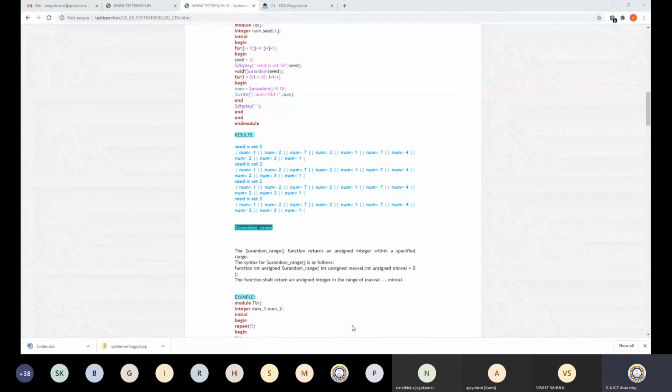So with the seed, this way you can synchronize, so that whatever is generated at the transmitter end, the same randomization can be generated at the receiver end.